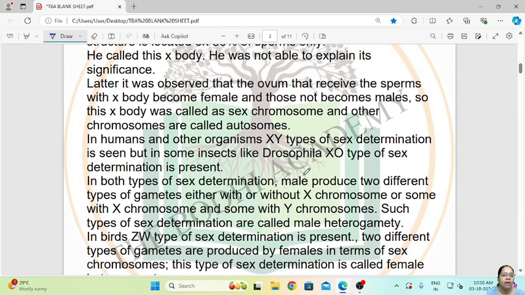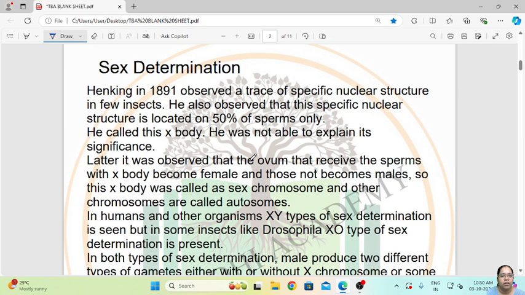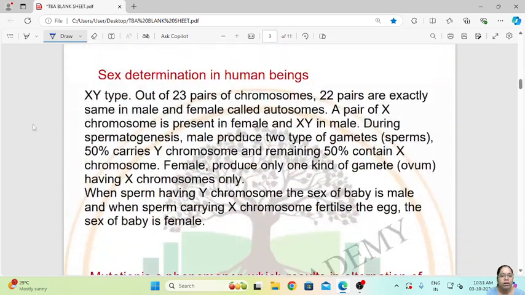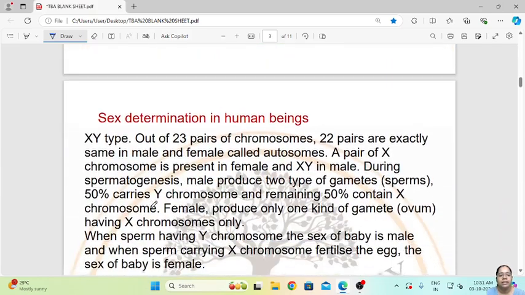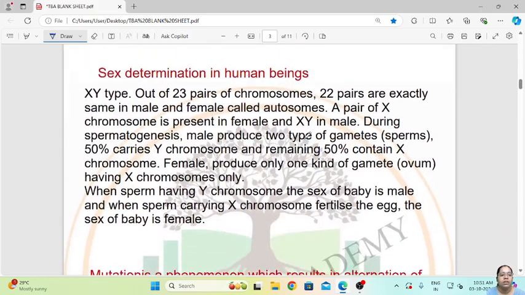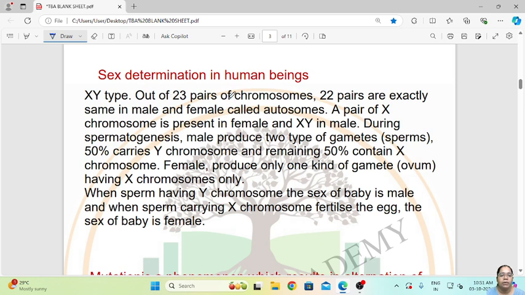So this is how sex determination is done in organisms. So now we will see sex determination in human beings. In human beings it is of XY type.